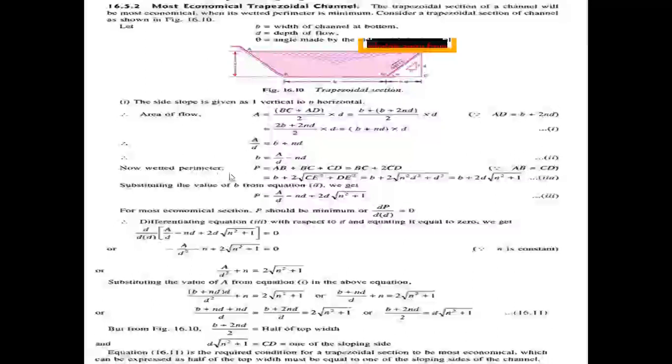Now find out the wetted perimeter of the channel. P equals AB plus BC plus CD. This is the wetted perimeter of the channel. Here AB and CD are both the same, with equal values.